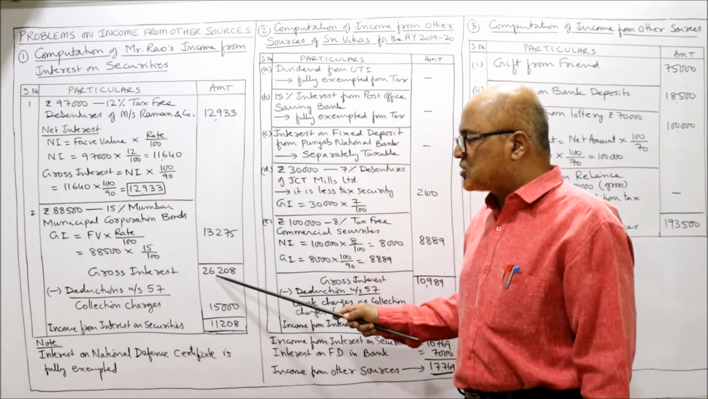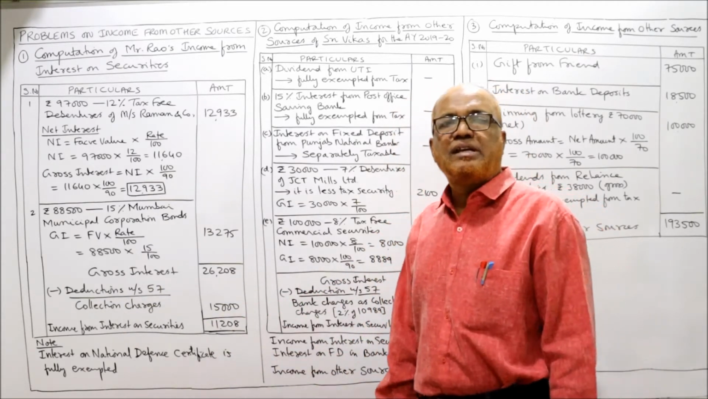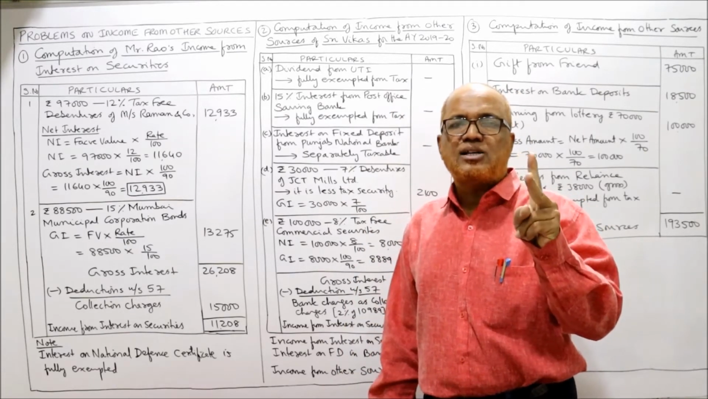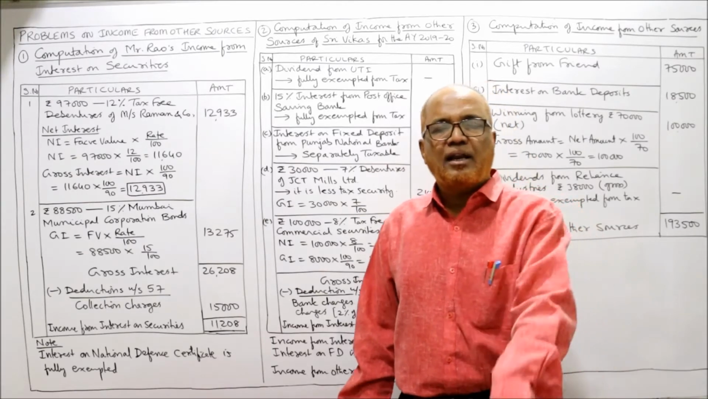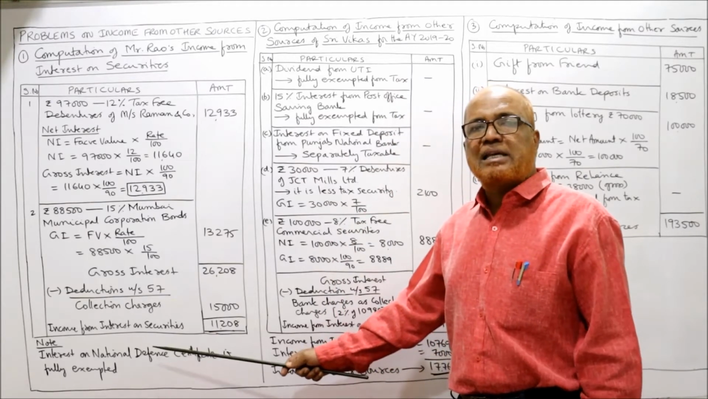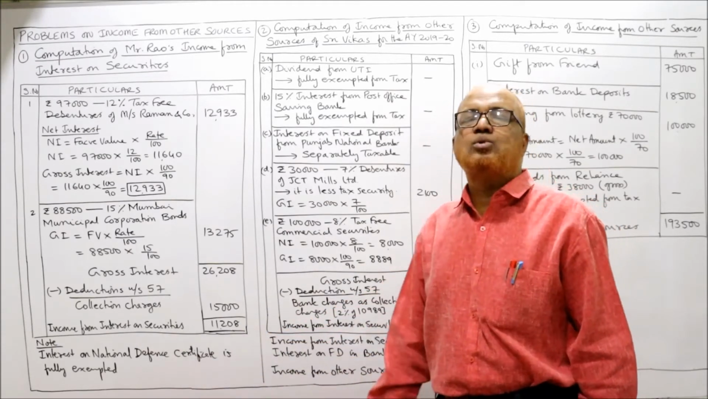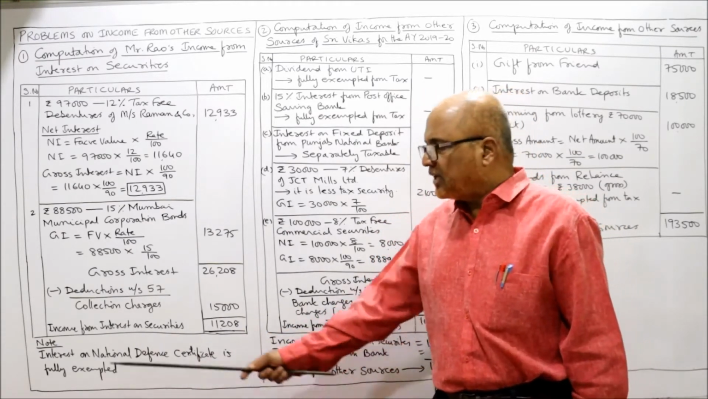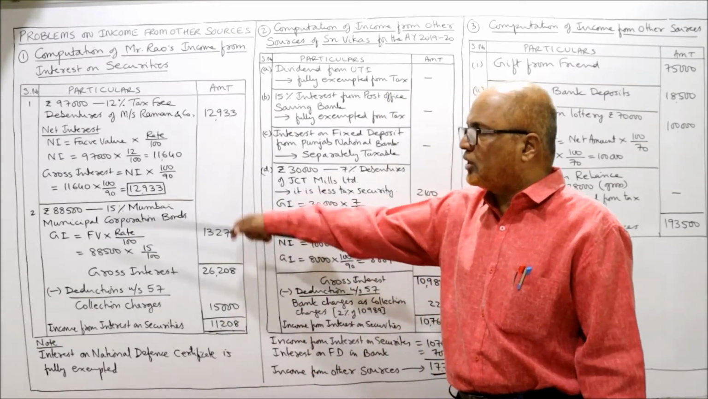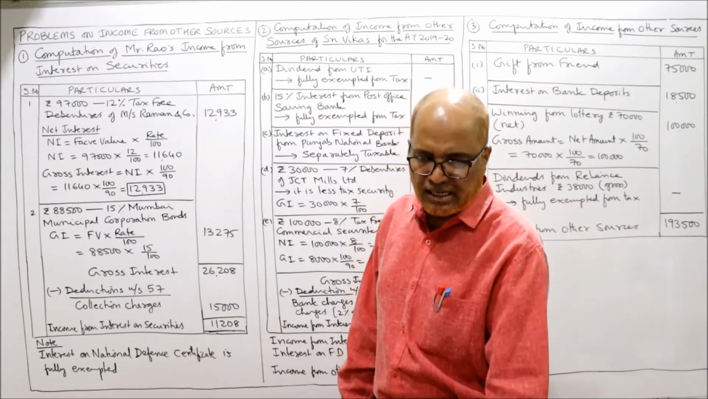Now take the total gross interest. 26,208 is the gross interest. From gross interest, deduction under section 57. Actually, a maximum of 2 deductions are there: collection charges and interest on loan taken to purchase the security. But here in our problem, we don't have any interest on loan paid to purchase the security. We have only collection charges. Collection charges are 15,000. Subtract 15,000, income from interest on securities is 11,208. In the working note, I have given that interest on National Defence Certificate is fully exempted from tax. That's why I have not taken it. That's it. This is the first problem on computation of income from interest on securities.